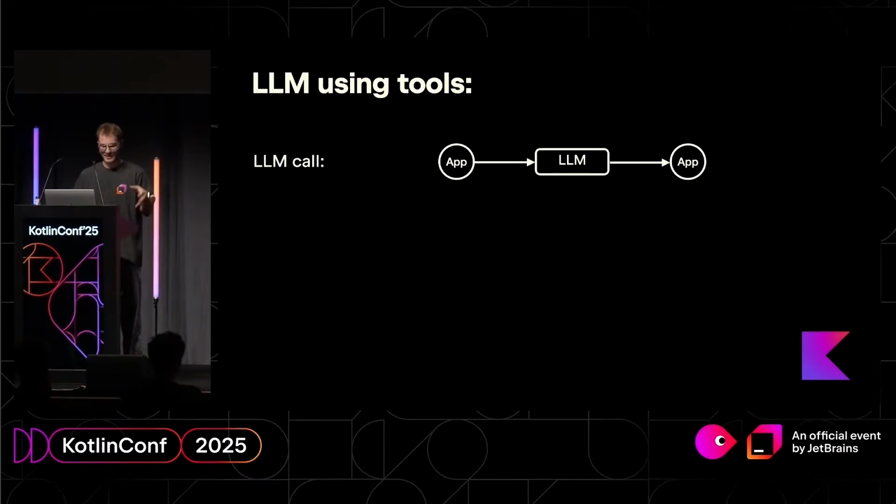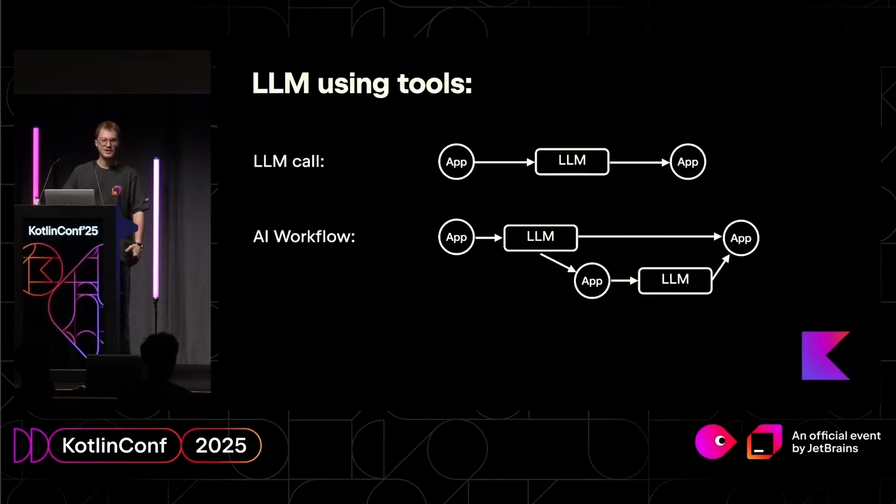An LLM call is an agent. Your application calls the large language model, gets a response, and then takes some action. But it's not autonomous. The next level of autonomy is what Anthropic calls AI workflows.